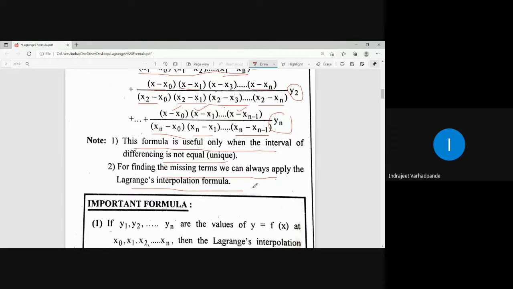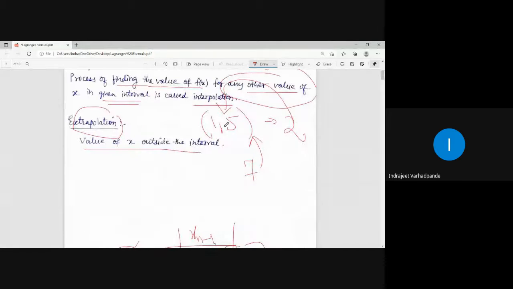Lagrange's interpolation formula is used for finding the missing terms from the given observations. Interpolation means inside the range. Suppose you are given the observations for 1, 3, 4, 5. You will be asked to find out the value at x equal to 2. Your table is containing 1, 3, 4, 5 and corresponding functional values.